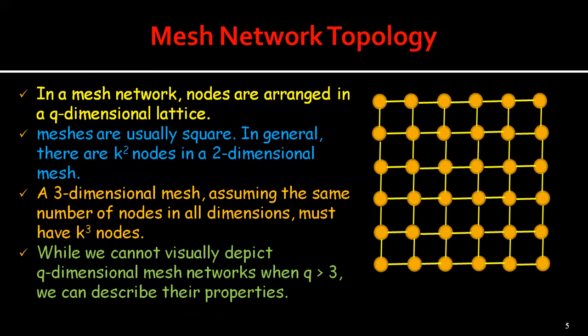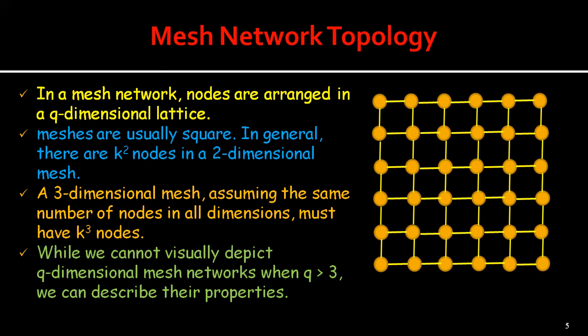While we cannot usually depict a q-dimensional mesh when q is greater than 3, we can still describe its properties. A q-dimensional mesh has k power q nodes, where k is the number of nodes in a single dimension of the mesh. Let q denote the dimensions of the mesh.